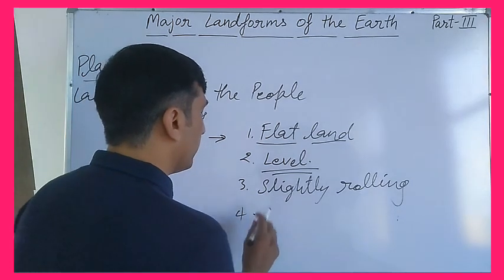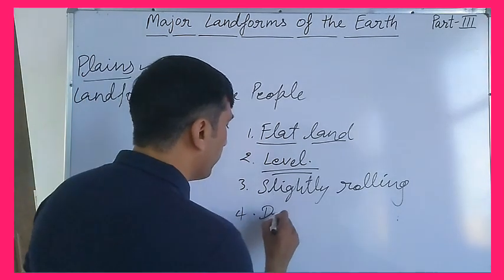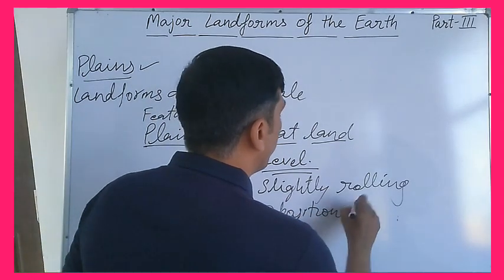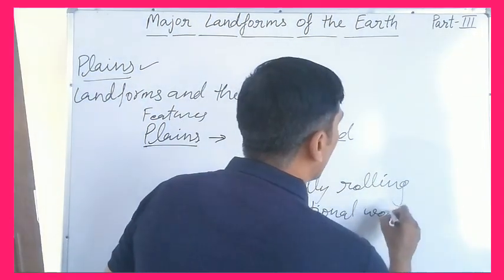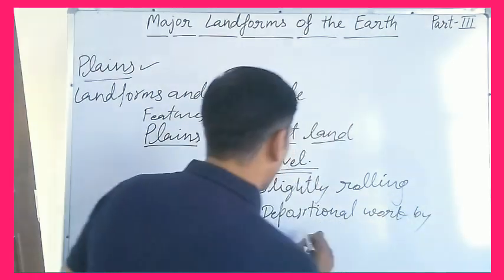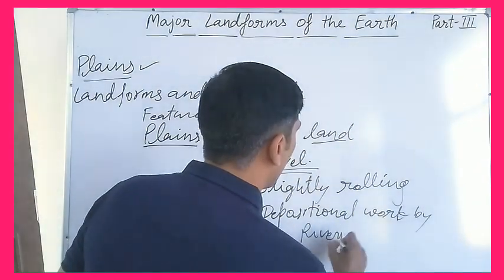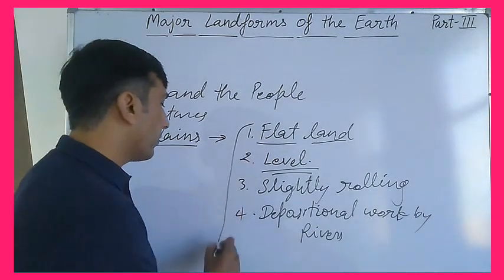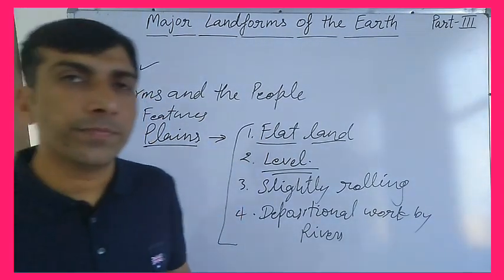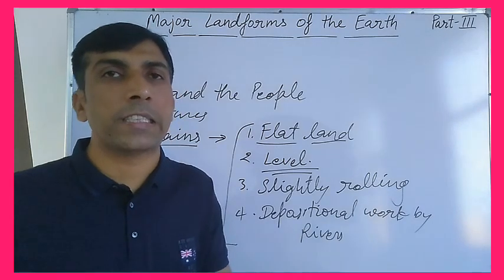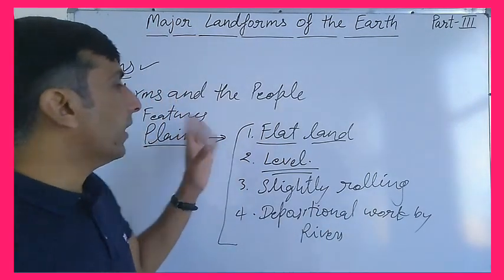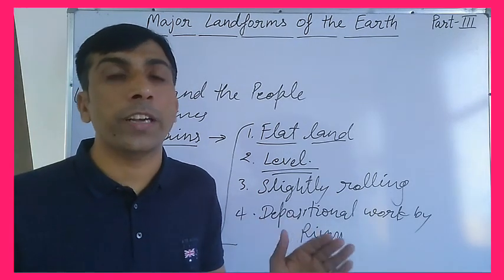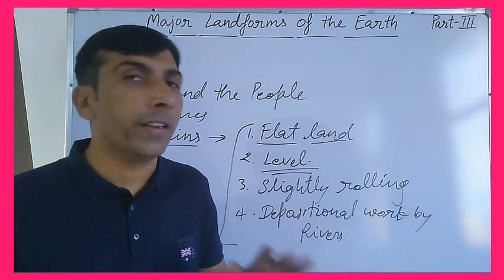These are the result of depositional work by rivers. Another very important thing is cultivation; most of the population is concentrated in the plains. Clear? So plains are the most important geographical areas in the world.